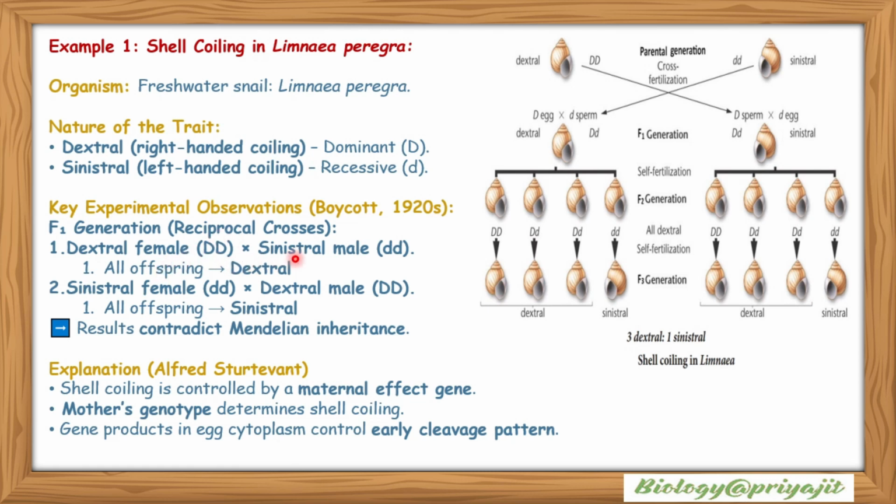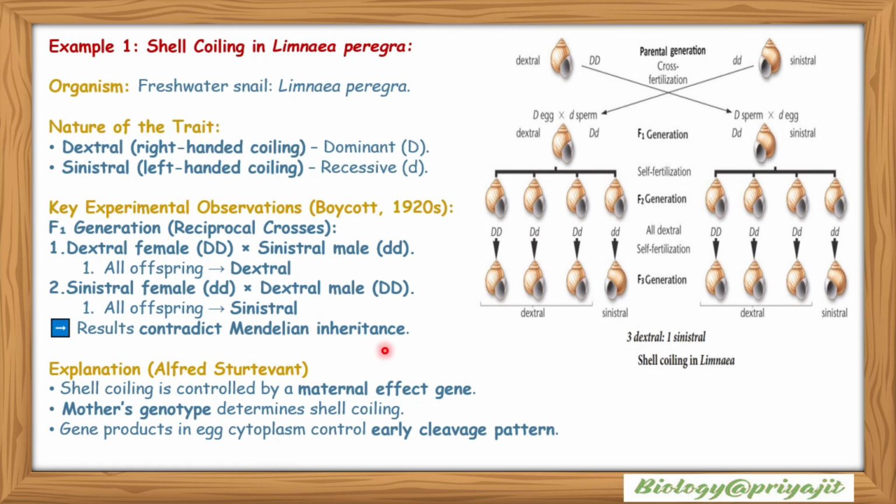When a dextral female, capital D, is crossed with a sinistral male, small d, then all offspring will be dextral. When a sinistral female, small d, is crossed with a dextral male, capital D, then all offspring will be sinistral. So the results contradict Mendelian inheritance.